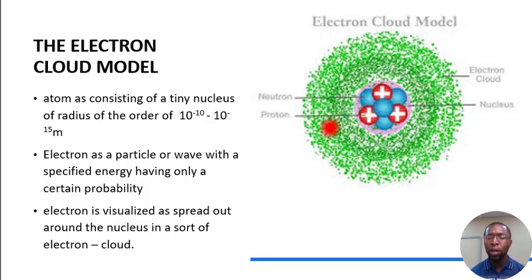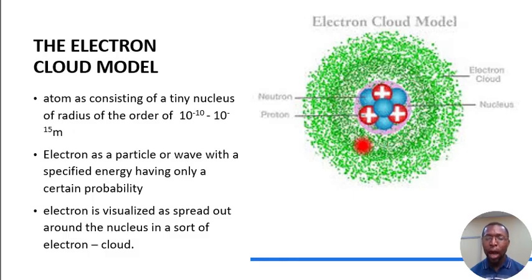In the electron cloud model, we say the electrons are in the form of a cloud around the nucleus. That's the difference from the other models. He didn't describe the electron around the nucleus as a planet around the sun, but rather as a cloud around the nucleus.